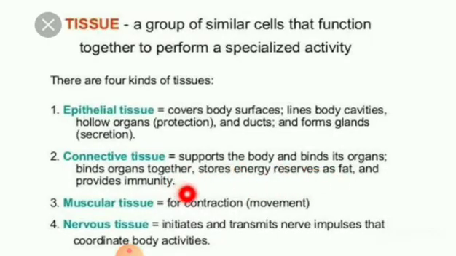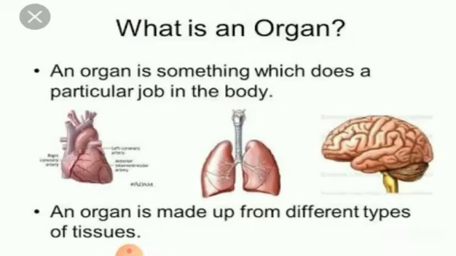and provides immunity. Muscular tissue. Muscular tissue is nothing but tissue for contraction, that is movements and locomotion. Next, nerve tissue. Nerve tissue initiates and transmits nerve impulses that coordinate body activities. These are the types of tissues.